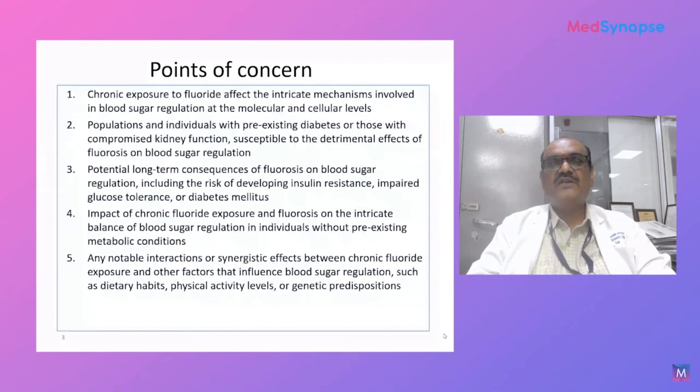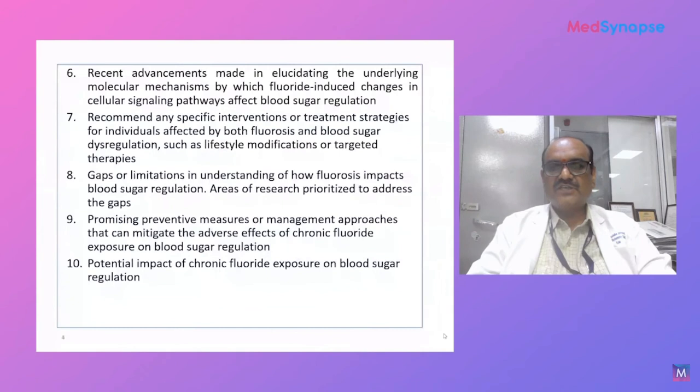As we all know, diabetes is a metabolic disease in which multiple organs are involved. We will also look at any notable interactions or synergistic effects between chronic fluoride exposure, hormonal regulation, enzymatic activities, and various other genetic exposures.